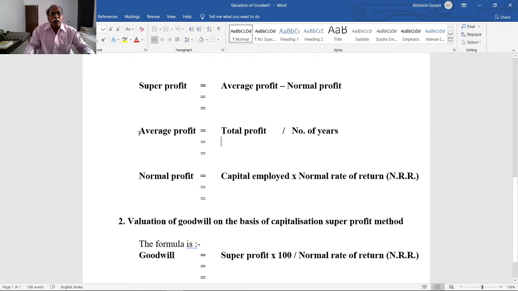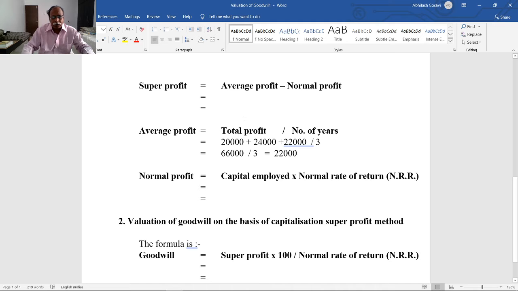We have to calculate the average profit: 20,000 plus 24,000 plus 22,000 divided by number of years, which is 3. 20,000 plus 24,000 is 44,000, plus 22,000 is equal to 66,000. 66,000 divided by number of years 3 is equal to 22,000. Average profit is calculated.